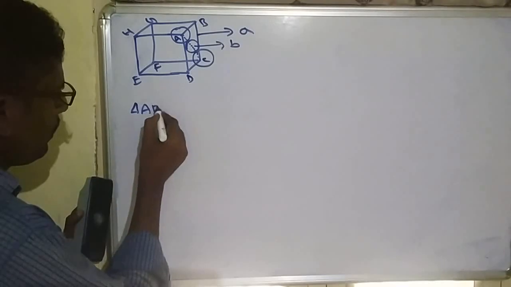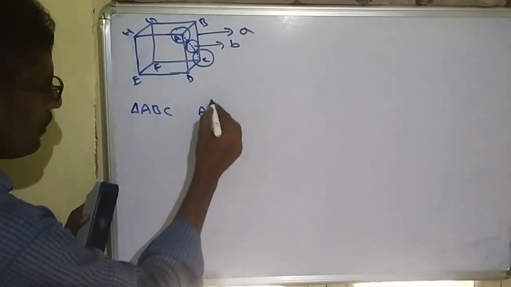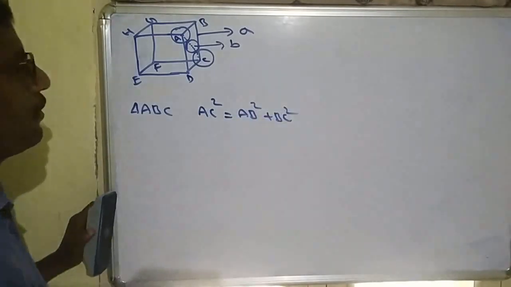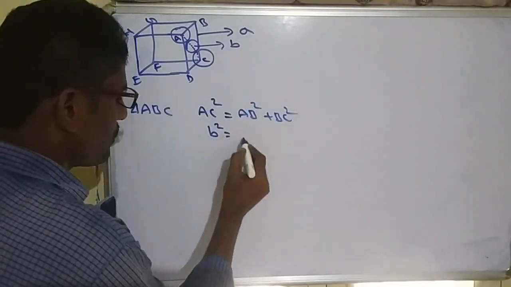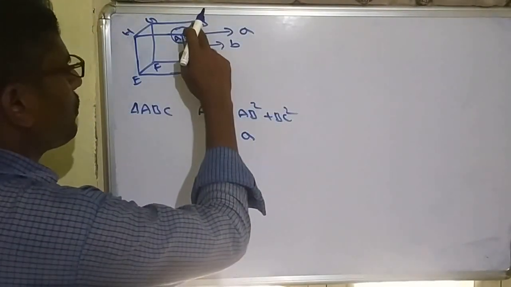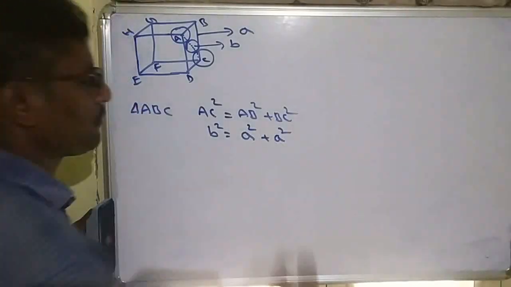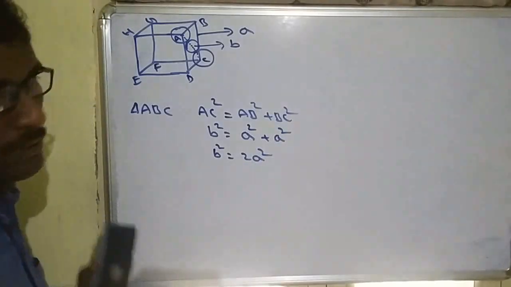In triangle ABC, the diagonal AC square is equal to AB square plus BC square. AC distance we have taken as b. So b square is equal to a square plus a square, since AB and BC are both edges. So b square is equal to 2a square.